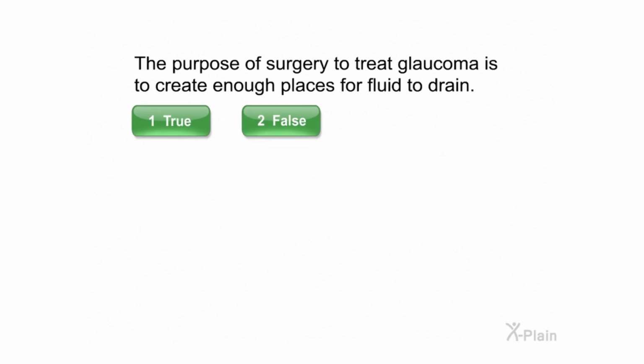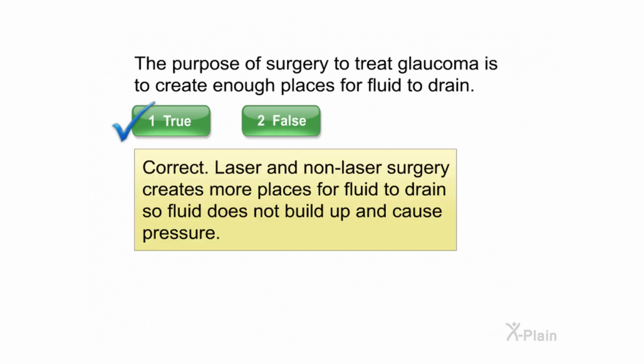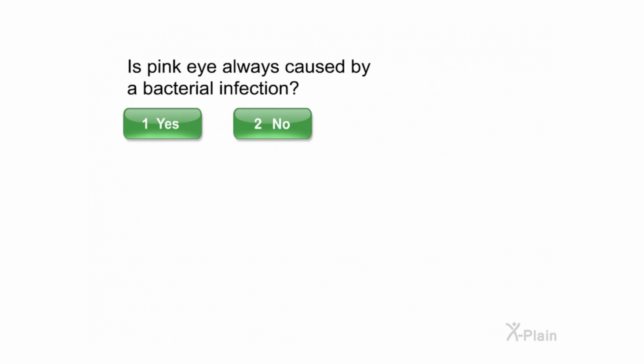The purpose of surgery to treat glaucoma is to create enough places for fluid to drain. Select true or false. Correct. Laser and non-laser surgery creates more places for fluid to drain so fluid does not build up and cause pressure.